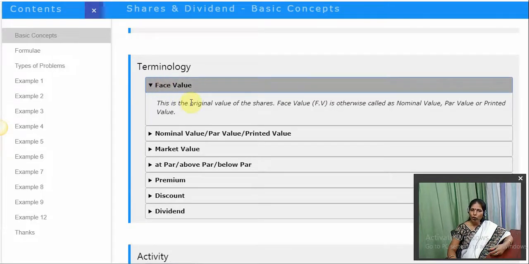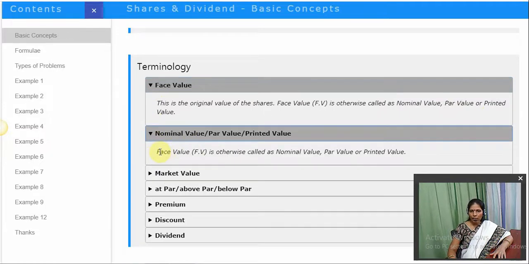The face value, which you already know, is the original value of the shares, or otherwise we can say nominal value, par value, or printed value. You can say it any way. In the sums they may give the nominal value, but you should know that nominal value and the face value both are same, par value or printed value, right? The face value is otherwise called as nominal value, par value, or the printed value.